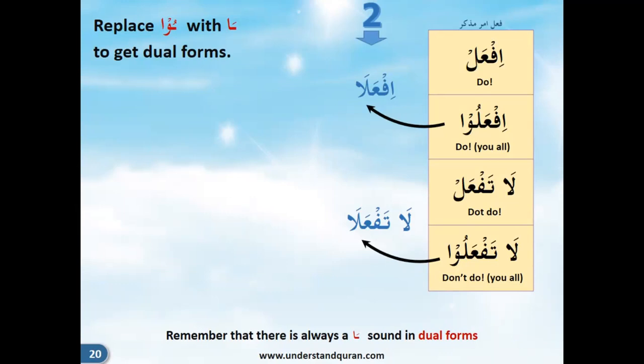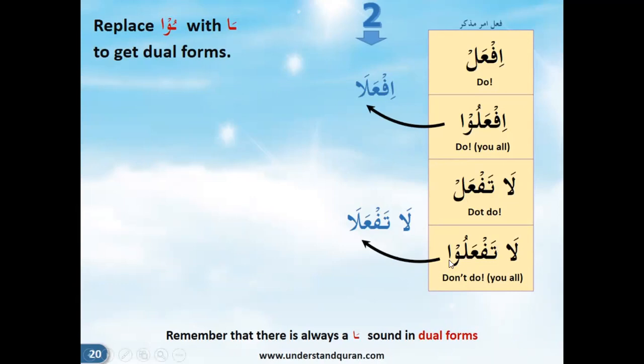For negation it is la taf'al, don't do. La taf'ala, you both don't do. La taf'alu, you all don't do. So it is just that wow becomes alif. So wherever there is a dual, alif is added, and when there is a noon in the end, alif and noon, ani, is added. So if'al, if'ala, if'alu, that is the order. Negation is la taf'al, la taf'ala, and la taf'alu. Right. So just an additional alif is added. Just remember that in the dual forms.